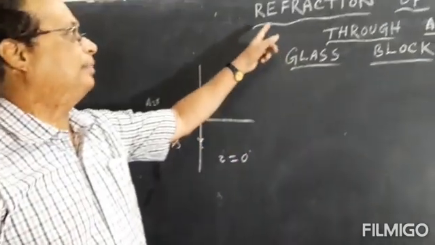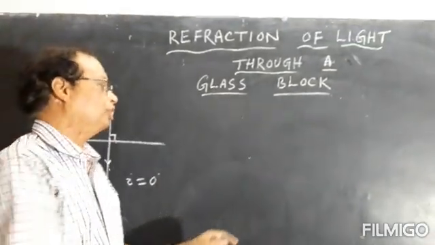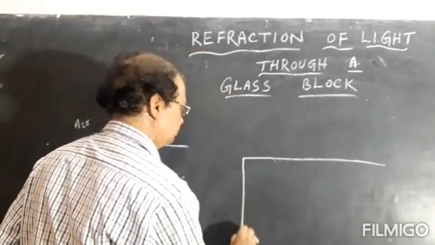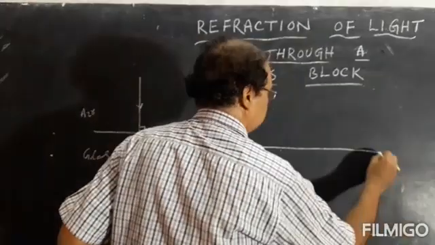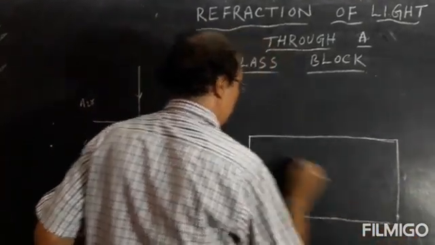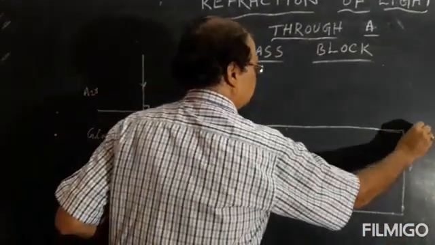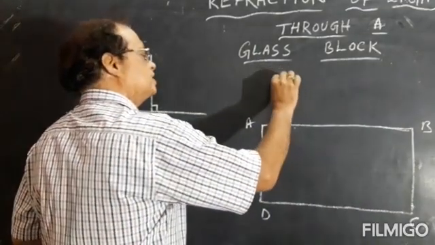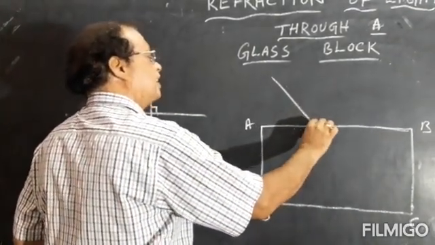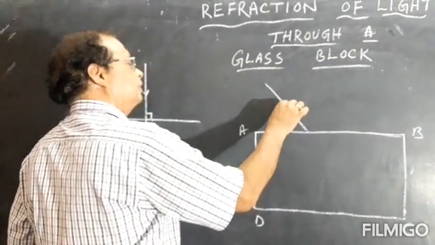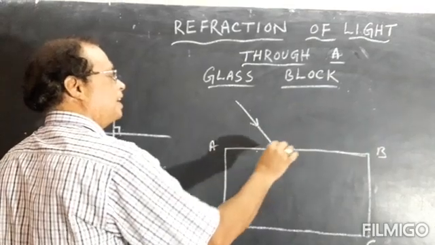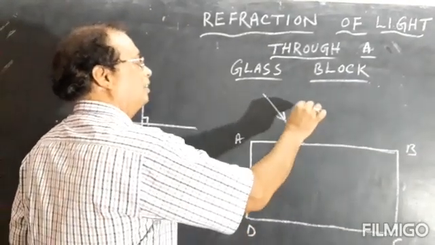Now coming to refraction of light through a glass block. Say ABCD is the glass block. Now this is the incident ray. Ray of light is made incident on the surface AB obliquely.